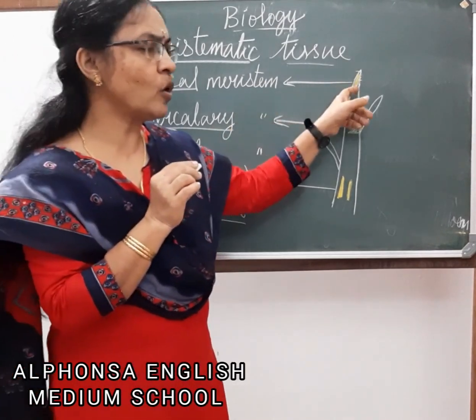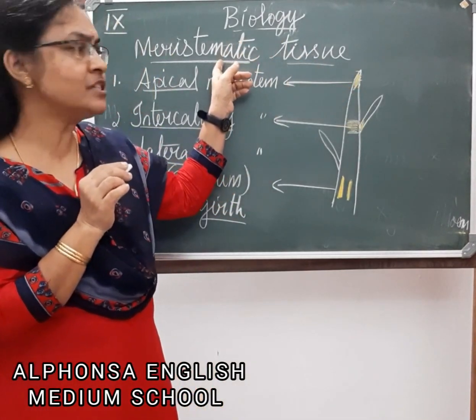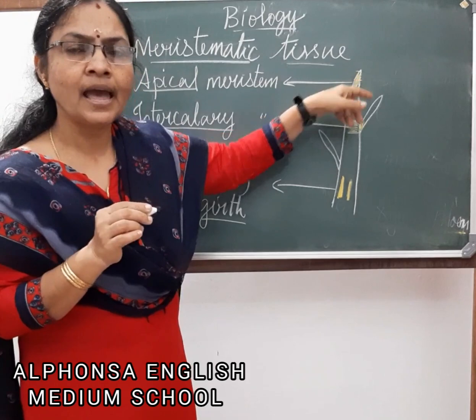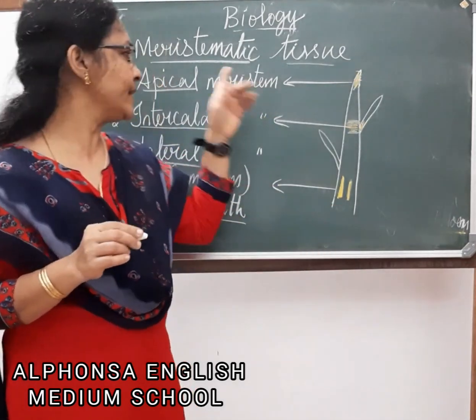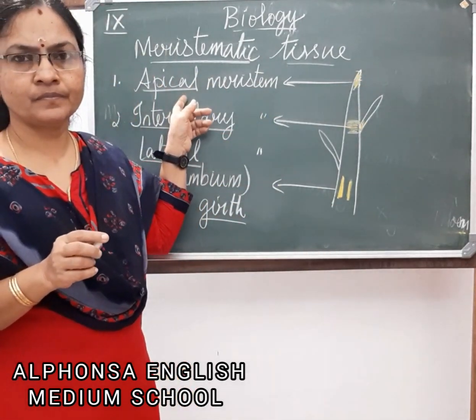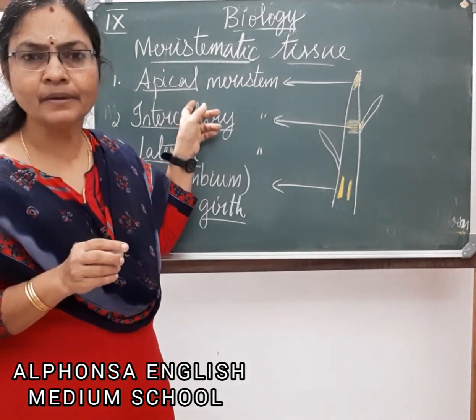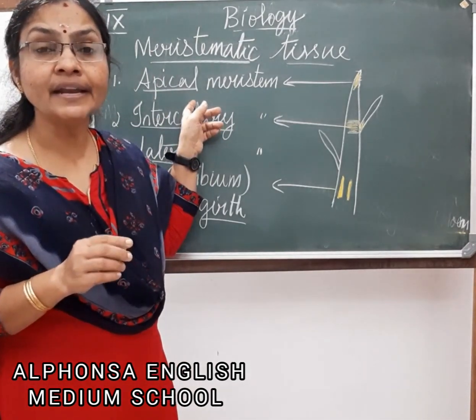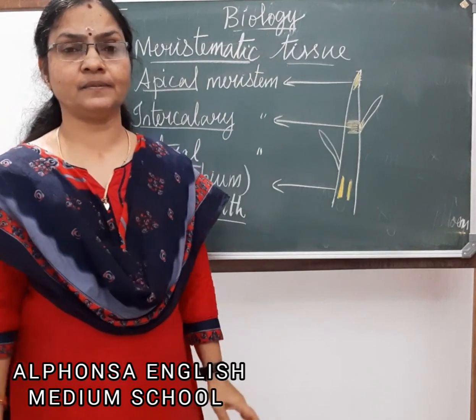Meristems, or the meristematic tissue present in the shoot tip and at the root tip, are called apical meristems. The function of this apical meristem is to divide and increase the height of the plant.